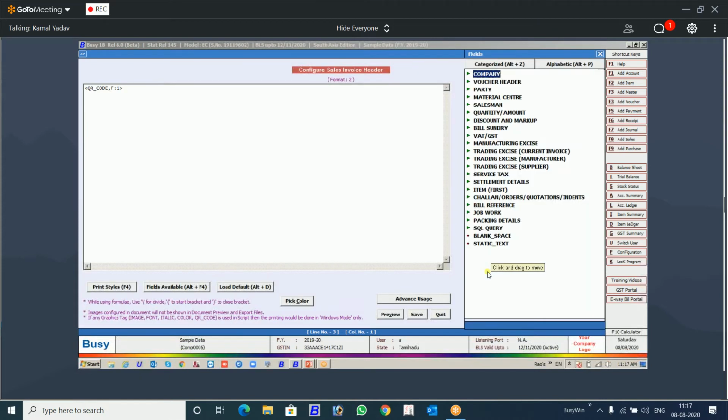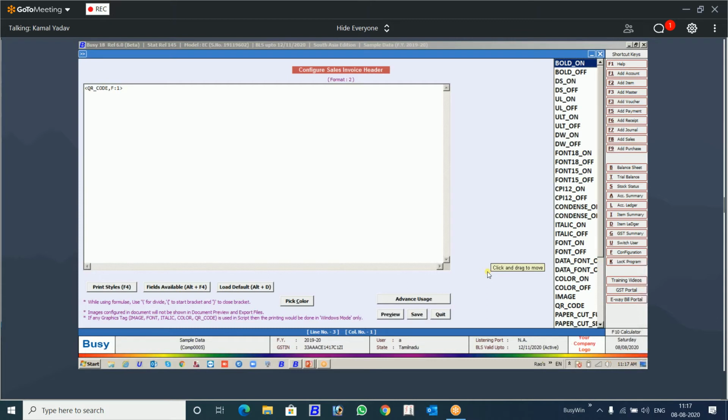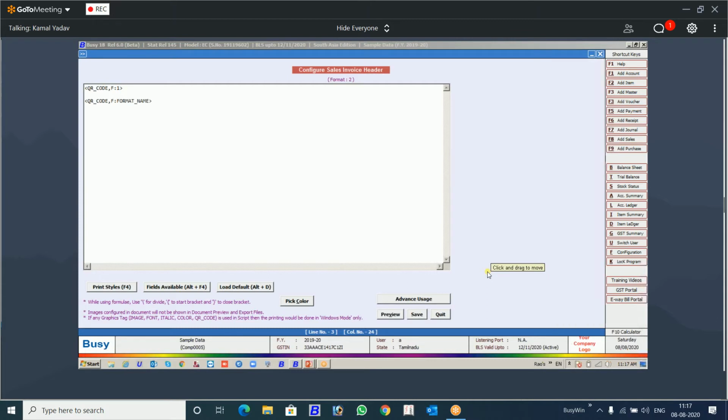What you can do is press F4, select the QR code, and here instead of F, you can give T. T represents the text value, whatever you want to be embedded in the QR code. You will remove this and type here.